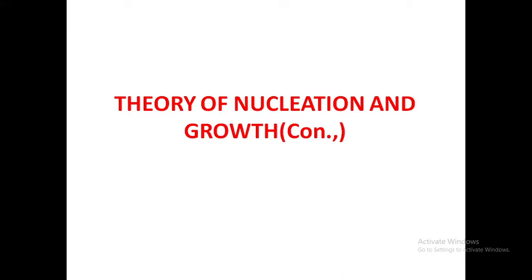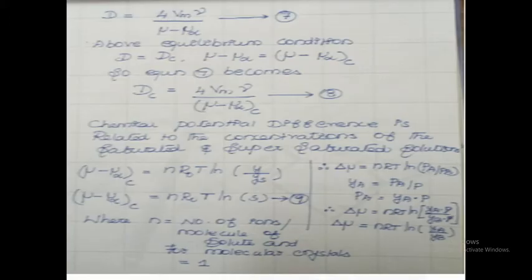Hello students, we are going to discuss the theory of nucleation and growth, continuation part. From the previous expression, capital D is equal to 4 Vm gamma divided by mu minus mu infinity. This is equation number 7. Above the equilibrium condition, this is called the critical condition.